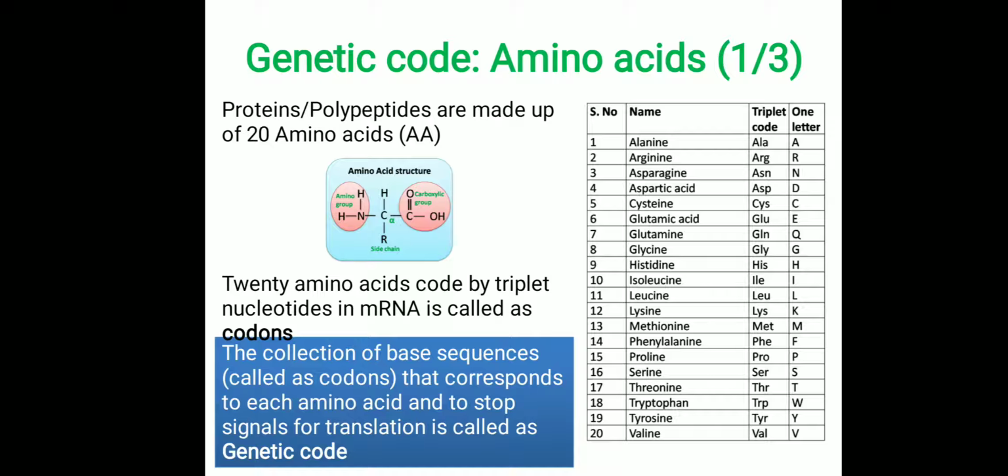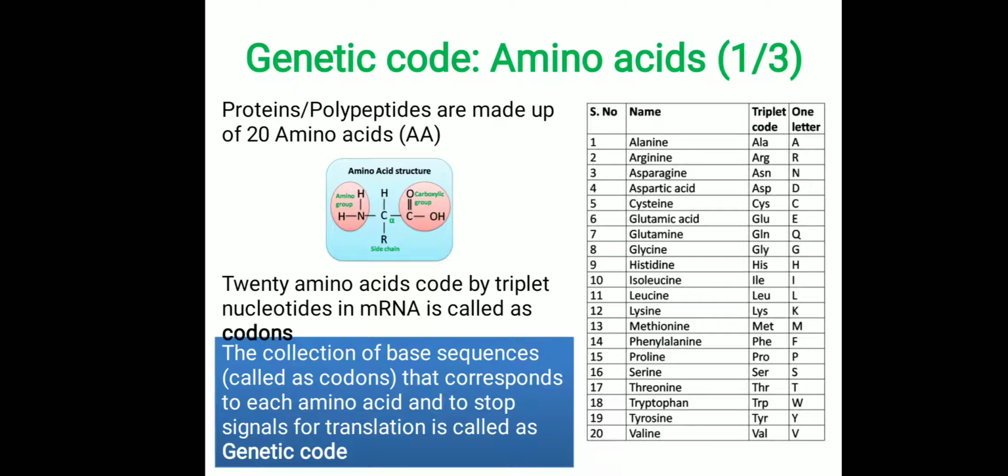And coming to look in depth at the amino acid structure, it has a center carbon called the alpha carbon. From there, at one end we have the COOH group called the carboxyl group, and on the other side the NH2 group or amine group. In addition, the alpha carbon has another side chain which is attached to an R group or methyl group. So likewise, based on the variations in the R group, the 20 amino acid structures will vary. And the triplet or 3-nucleotide mRNA codes called codons denote each amino acid.